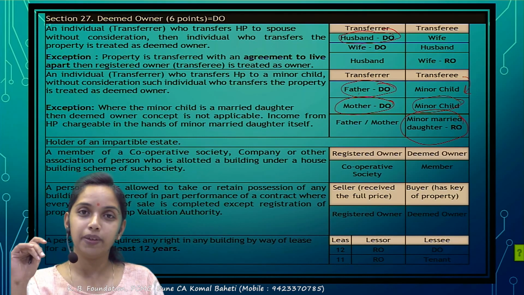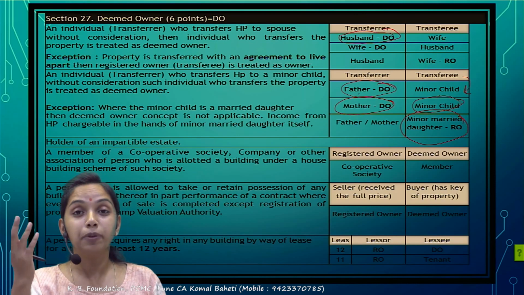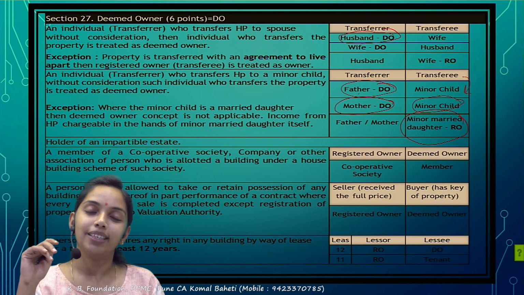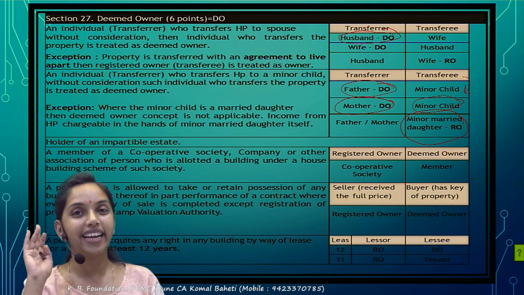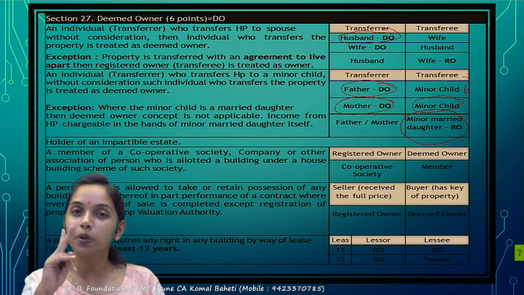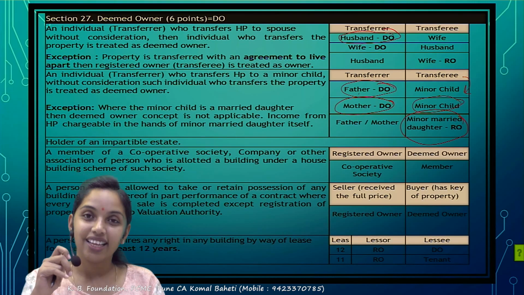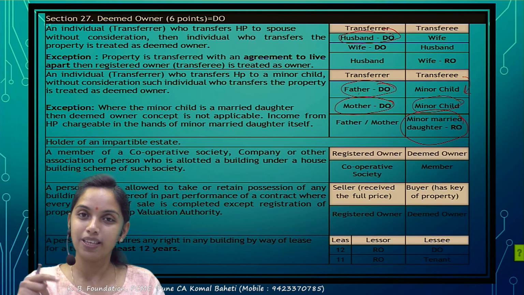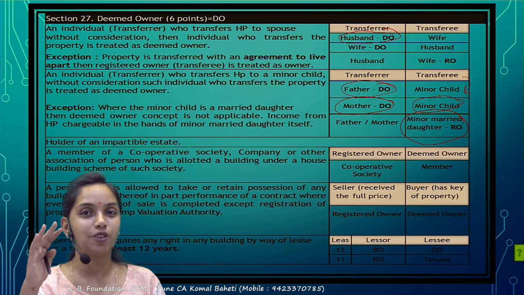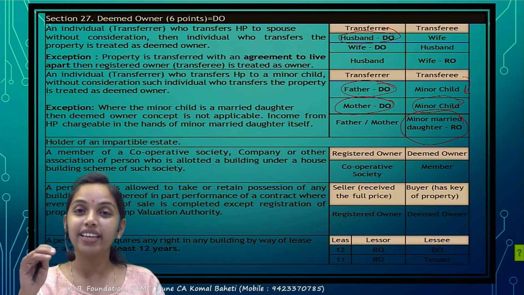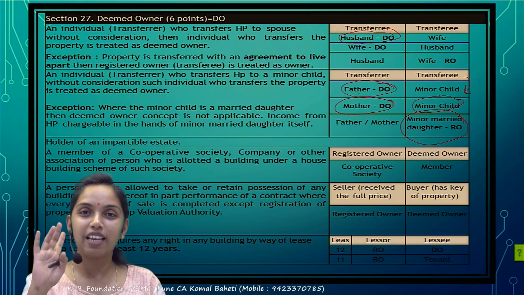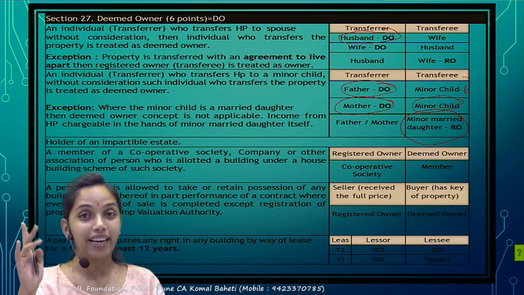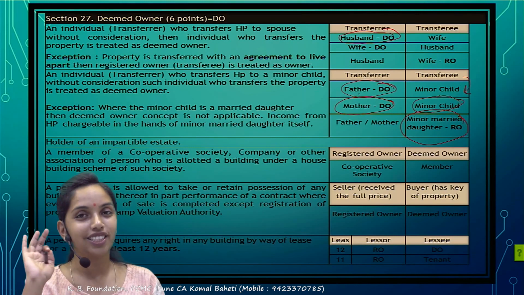It's very simple to understand. Then the computation of income. Gross annual value less municipal taxes paid, you will get the net annual value. You will get the two deductions under section 24, that is 24A and 24B: standard deduction at the rate of 30% and interest on borrowed capital. Correct. And then you will get the income to be taxed under the HP. For interest there is a limit if this property is self-occupied. Upper limit of 30,000 or 2 lakh depending upon whether you satisfy the condition or not.